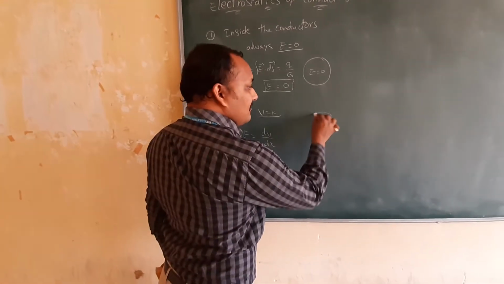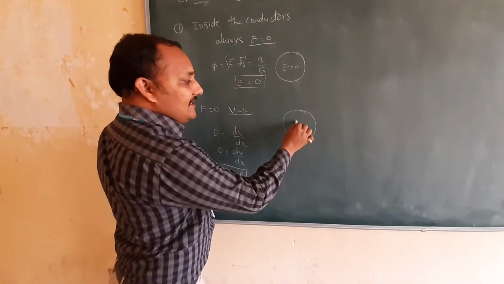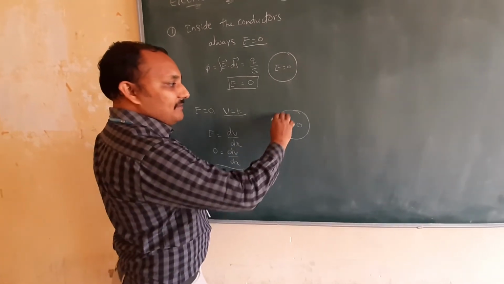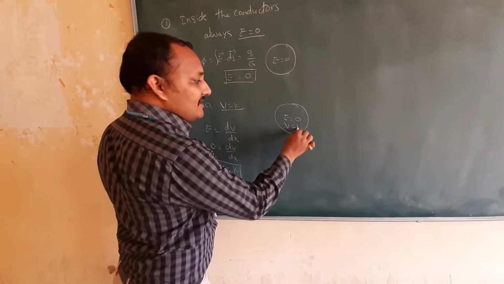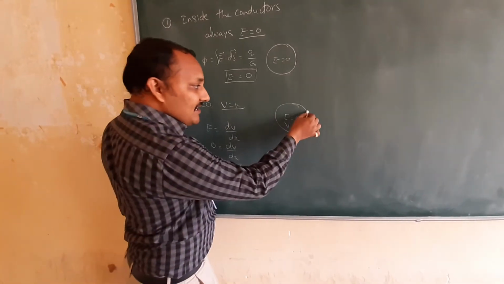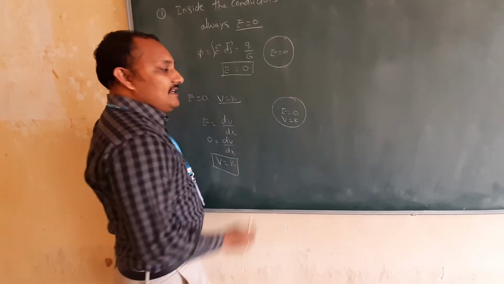If you have taken a sphere, this is nothing but a conductor. Inside the sphere, electric field intensity is 0. At the same time, inside the conductor, potential is constant. Means whatever potential is there on the surface, the same amount of potential is there within the sphere.